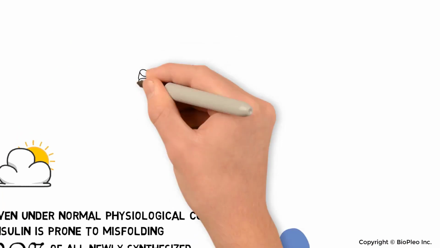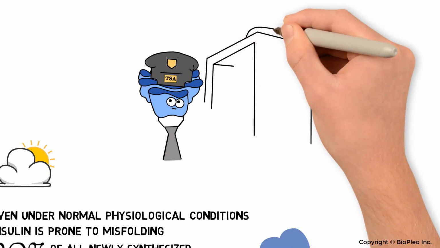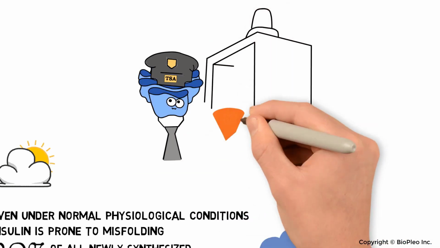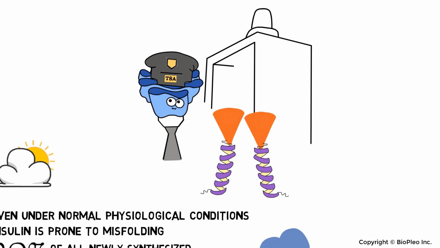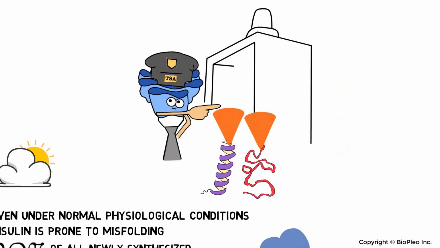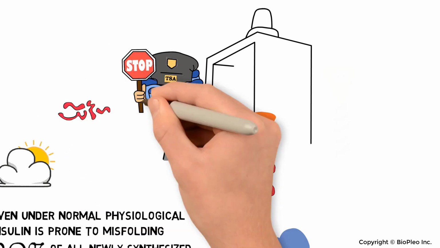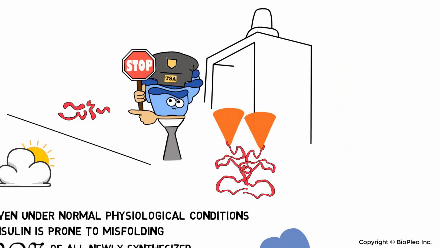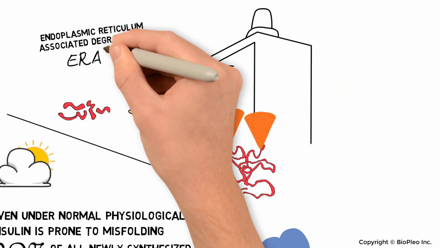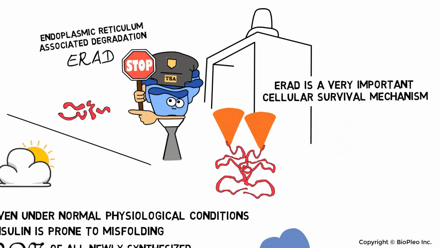In addition to helping newly made insulin fold correctly, the ER also serves as a quality control center, kind of like a TSA officer at the airport. If newly made insulin is in good shape, the ER allows it to pass through the gate and eventually reach its destination. In contrast, the ER can detect and send misfolded insulin to be degraded through a biological process called endoplasmic reticulum-associated degradation, or ERAD. ERAD is a very important cellular survival mechanism.